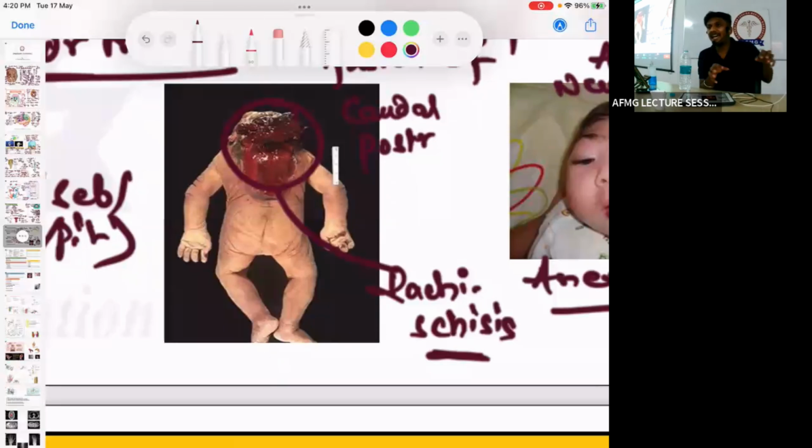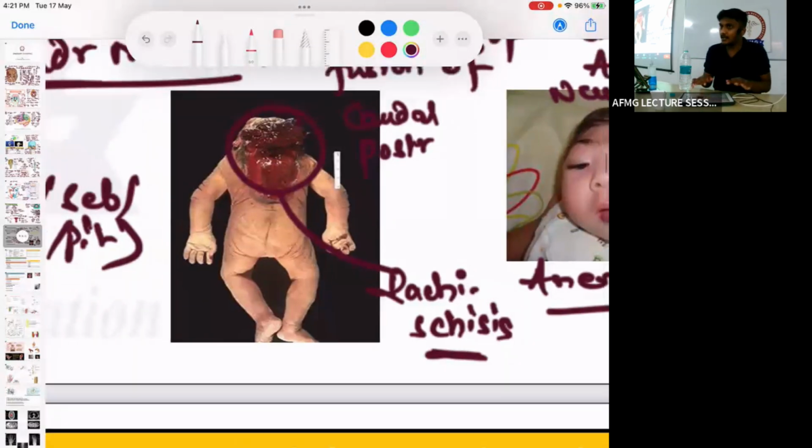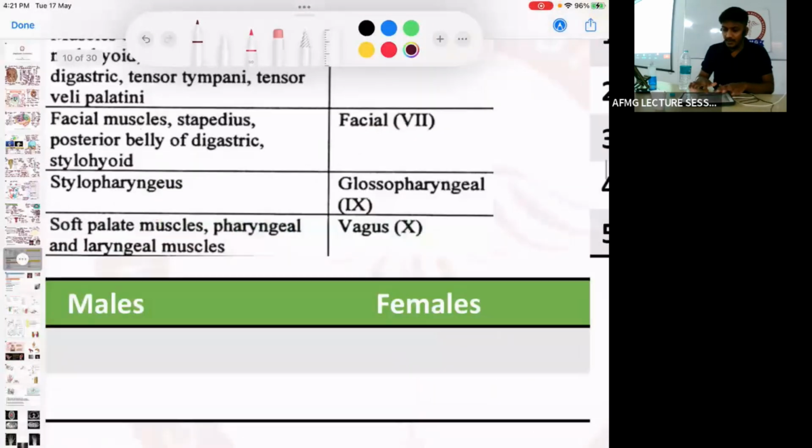There would be a tuft of hair with dimpling of skin. ठीक है? And spina bifida जो open होता है is characterized by myelomeningocele or meningocele. Meningocele मतलब there would be a protrusion in a sac from the sacral region. In meningocele, transillumination is positive because the content is only meninges. But in myelomeningocele, the content is meninges plus spinal cord, therefore the transillumination test would be negative. याद रखना, ठीक है?